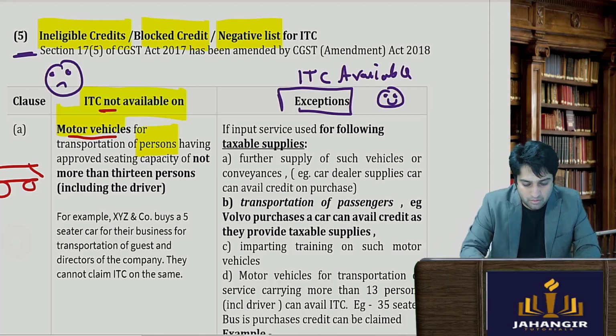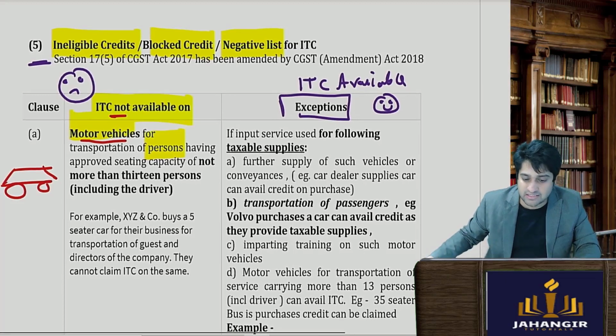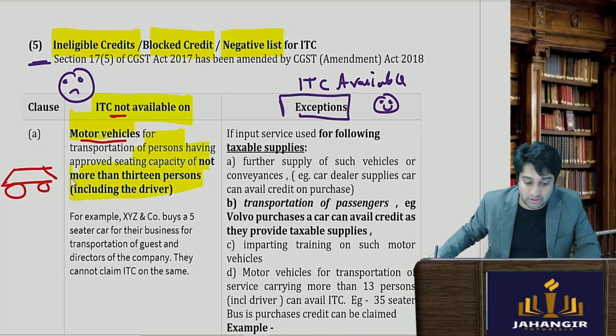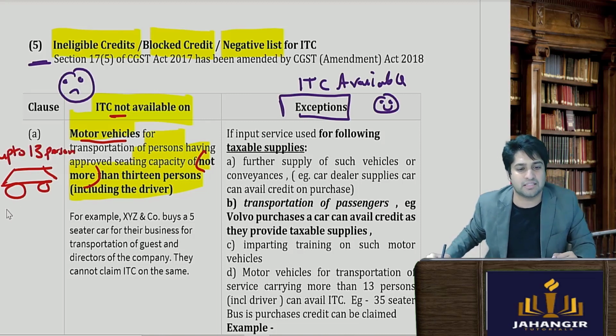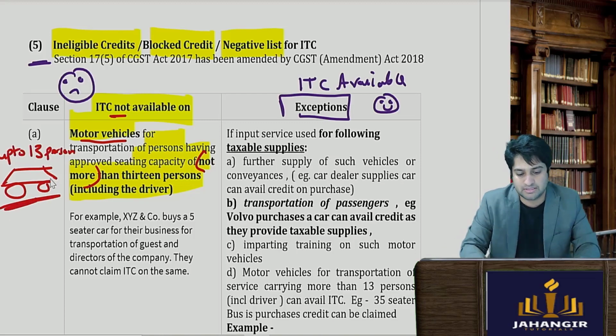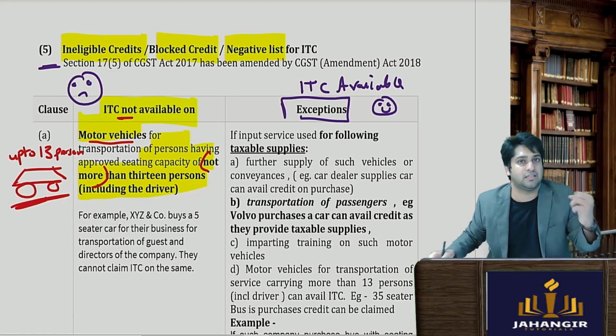Now they've said if it has a seating capacity of not more than 13 persons including the driver. Not more than simply means up to. So up to 13 persons, a small car, is denied from taking credits.